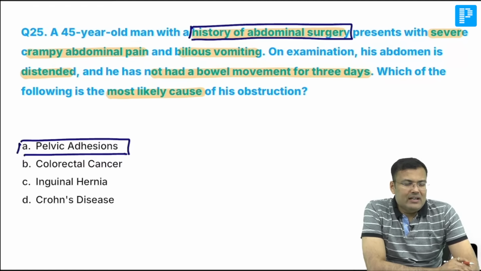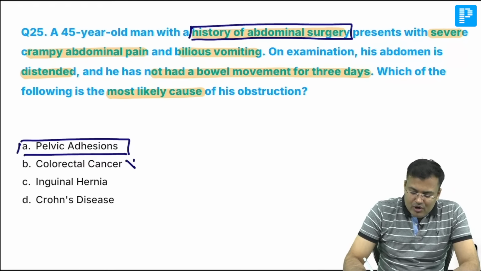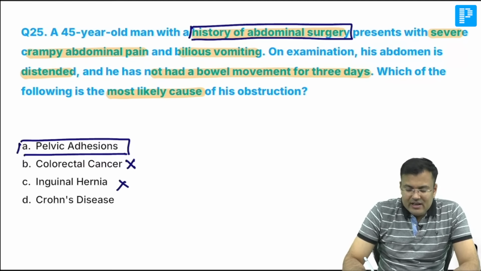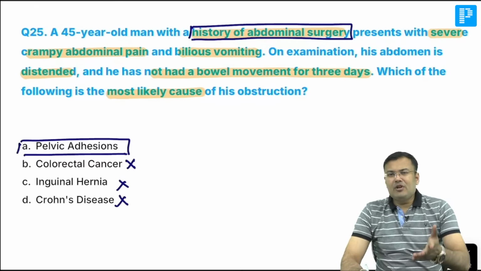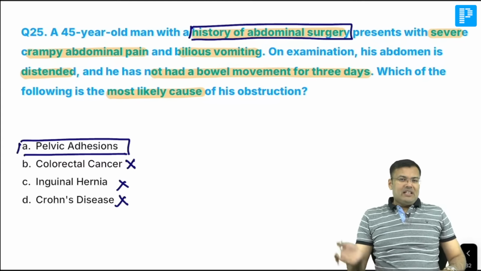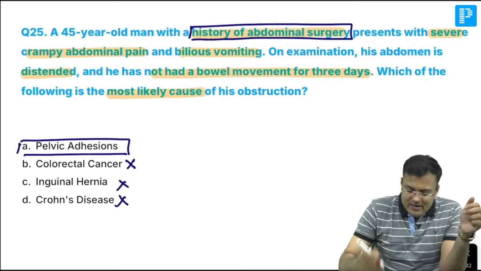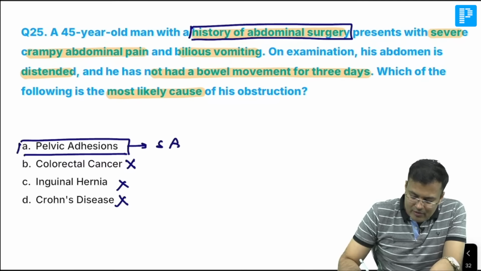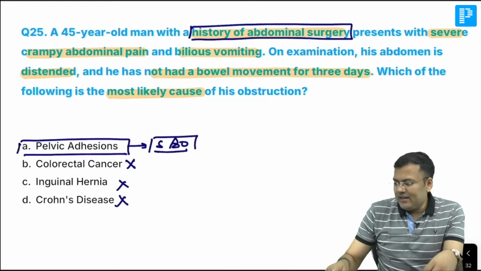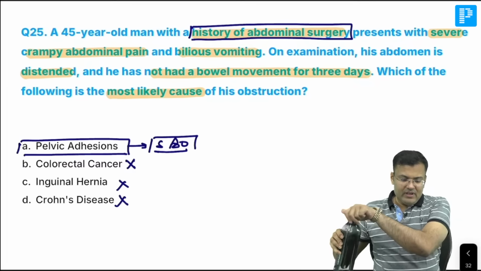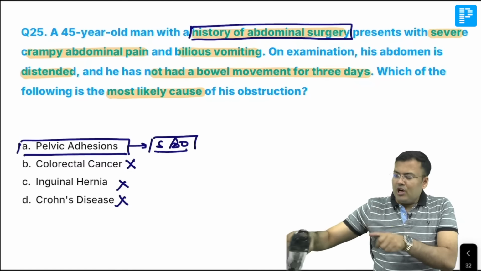Why it's not colorectal cancer? Because patient is having small bowel obstruction. It's not hernia. It's not Crohn's disease because patient had surgery. That's why what is the correct answer, tell me? Adhesions leading to small bowel obstruction. Will everyone remember? Adhesions leading to small bowel obstruction.